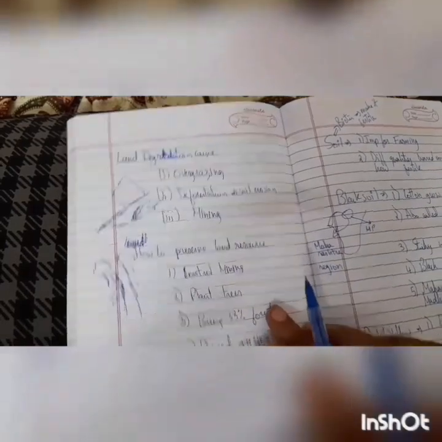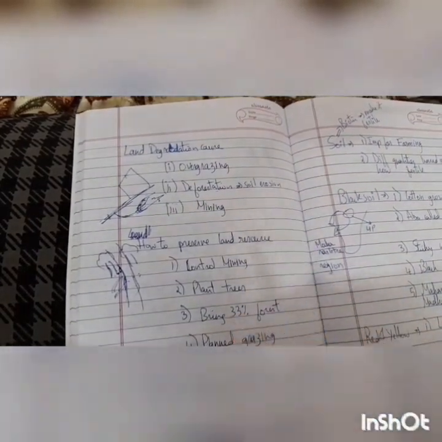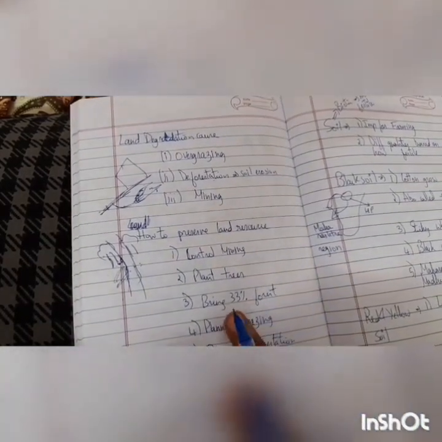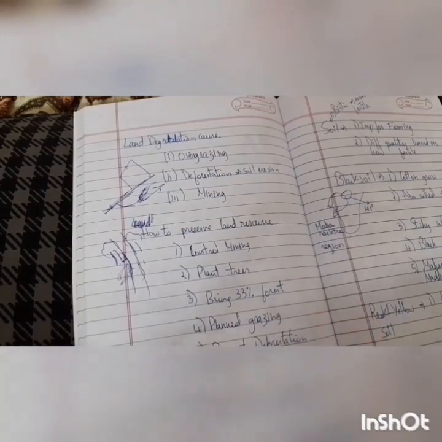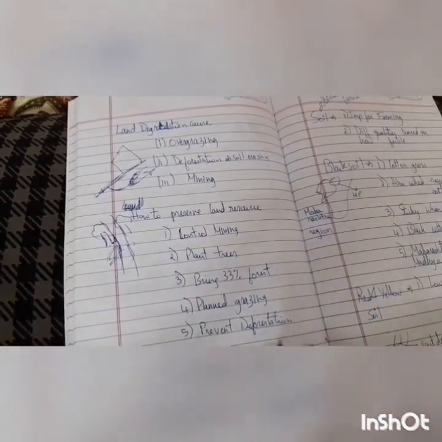And how to preserve land resources? We can control mining, and do mining only when it is required. We can plant trees on the banks, for example. It's estimated that India needs 33% forest cover, but we are far from that goal. And we can control grazing and prevent deforestation.